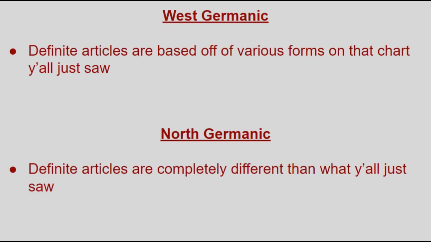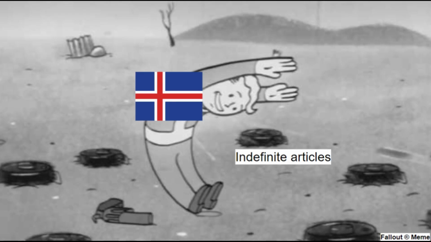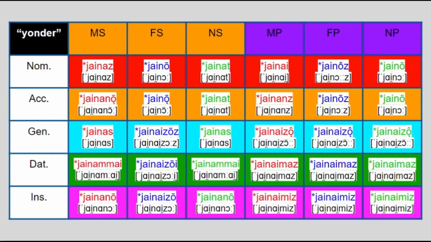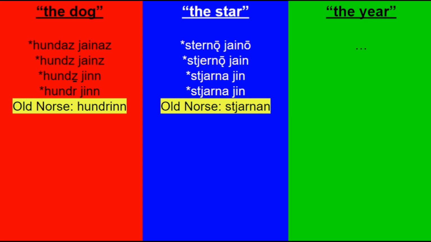North Germanic articles are a bit more complicated. For one, Icelandic only has definite articles, no indefinite ones. Also, the definite articles in North Germanic languages are suffixes. Basically how this happened is that this was a Proto-Norse innovation with jonas, a distal determiner meaning that over there. We get the word yonder from it. The pre-North Germanic speakers basically started putting it after their nouns and using it as a definite article, which resulted in it being shortened to just in.